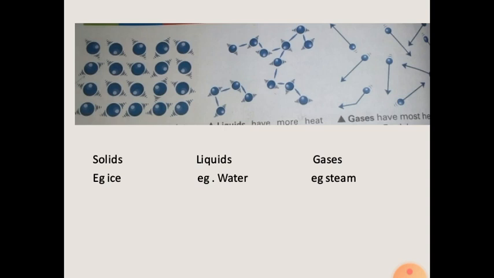Now we see here the arrangement of particles in solids, liquids and gases. First one is the arrangement of solids. In solids, the particles are tightly packed because they do not contain a lot of heat energy. For example, ice. Next one, liquids. In liquids, the particles are free to move and change their position easily because they have more energy than solids. For example, water. And now in gases, the particles move very quickly and are free to move in all directions because they have the most heat energy. For example, steam.